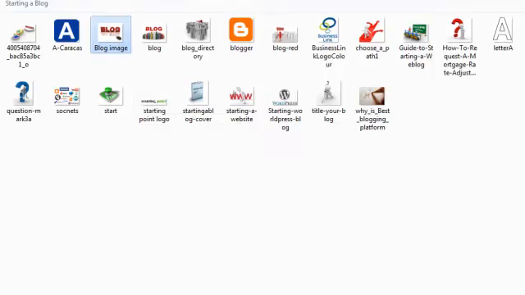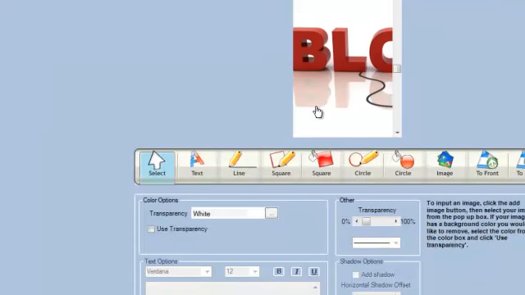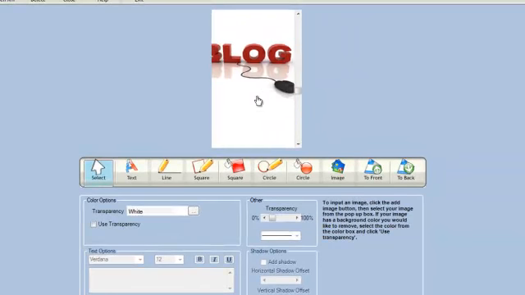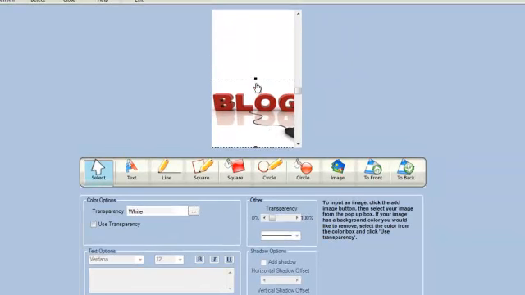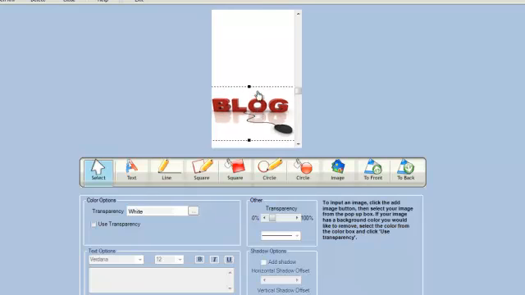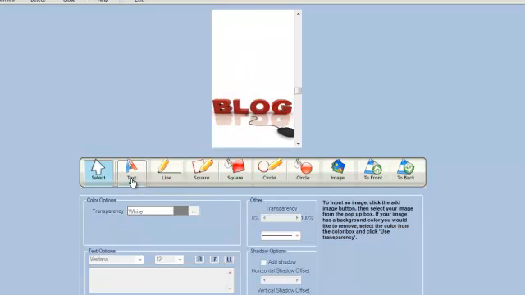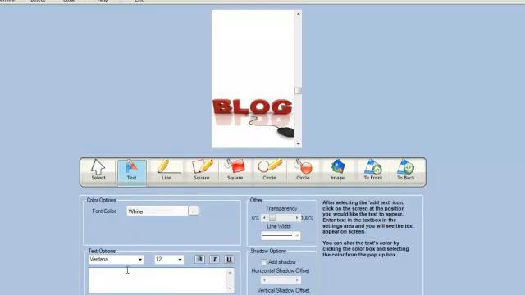So this right here is a blog picture. As you can see, it's really big. So what I can probably do is squeeze it down to that, and you can see it says starting a blog. You don't have to, you can also type it in here, so you can click on text and type starting a blog. What I want to do is have the website on the banner, so I'll type in startingablog.com, .co.uk, and then click it here.